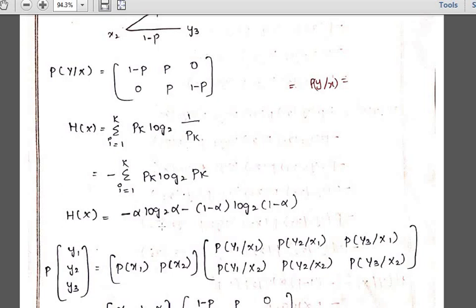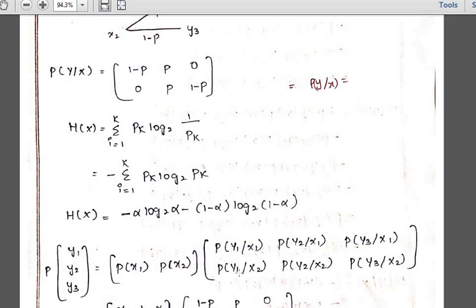Now we have found the entropy H of x. See here carefully, we are now finding the problem for the output, p of y1, y2 as well as y3. From the binary communication channel, if you go back and check, p of y1, y2 equals p of x1, x2 into p of y1 by x1, p of y2 by x1, and at the downside p of y1 by x2, p of y2 by x2.